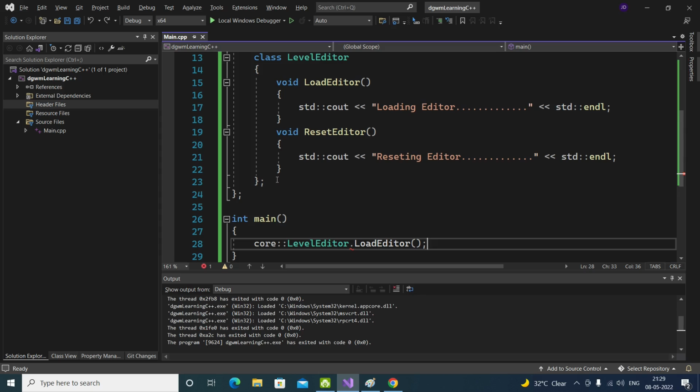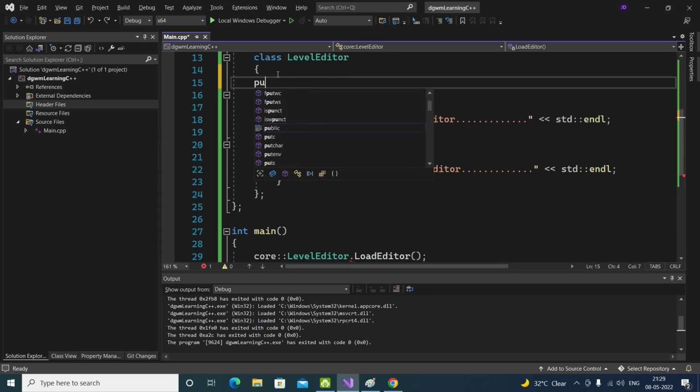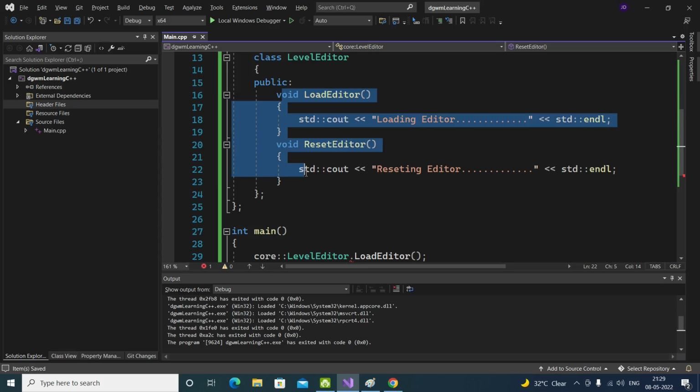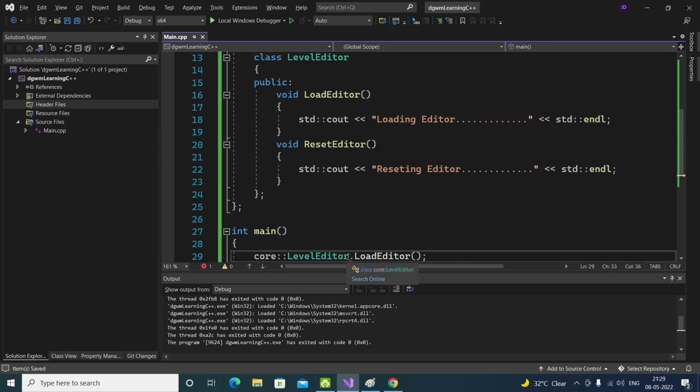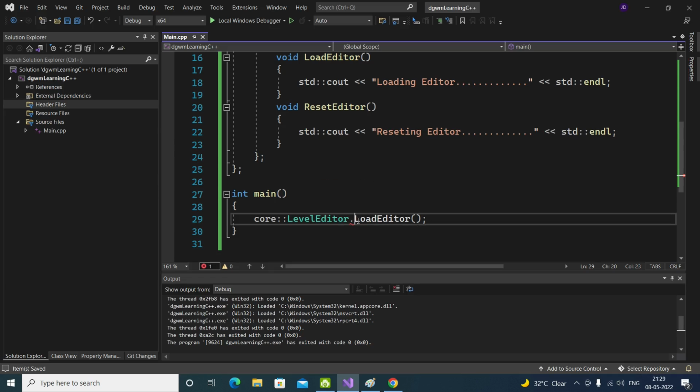Let's see, I need to put public there. These functions are public, anyone can call them. Ah, see, it actually showed us the level. That was right.